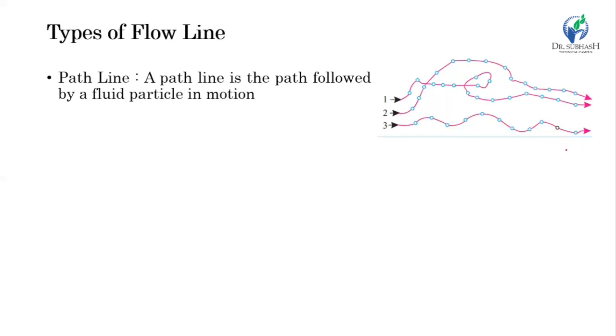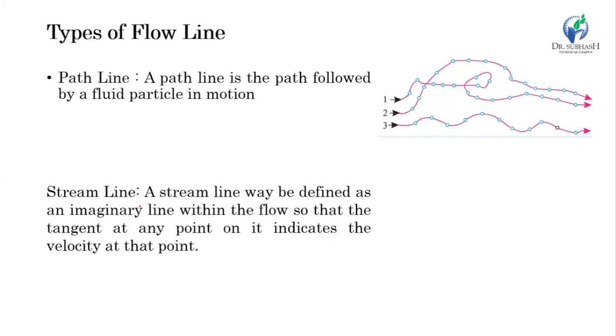Then next is the streamline. A streamline is an imaginary line within the flow such that the tangent at any point on it indicates the velocity at that point.